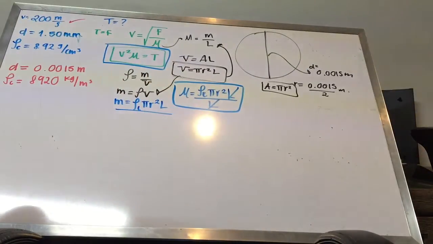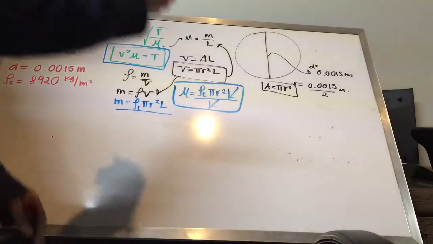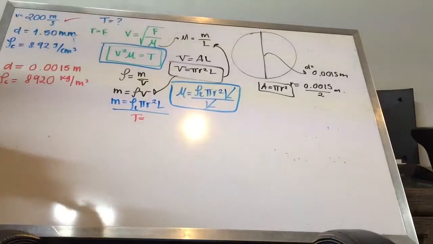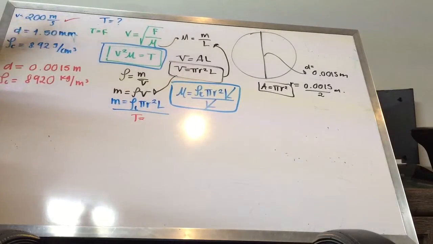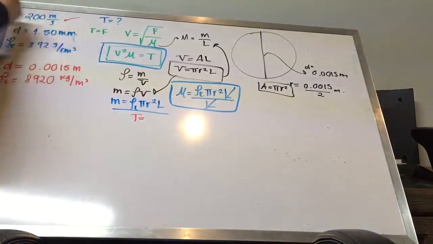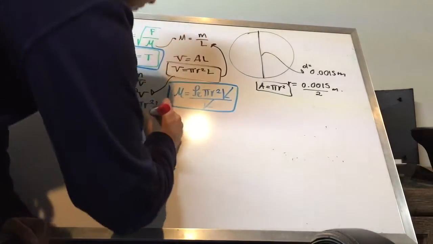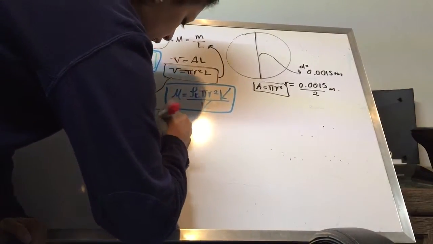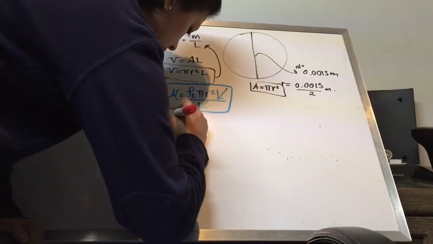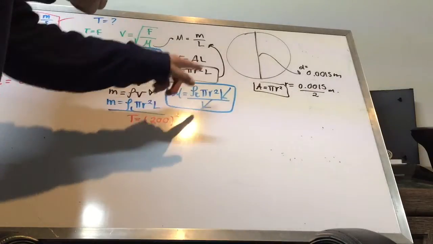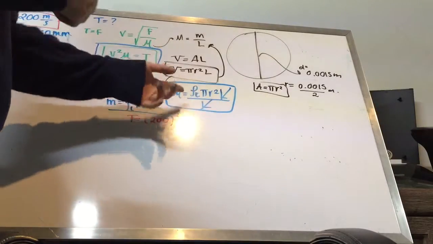So for this part, let me write here that our tension would be equal to the velocity squared, which we do have, that it was the first row that I wrote here at the first time. So it's going to be velocity squared. It's going to be 200 squared. And this will be multiplied by our mu that we already wrote here.